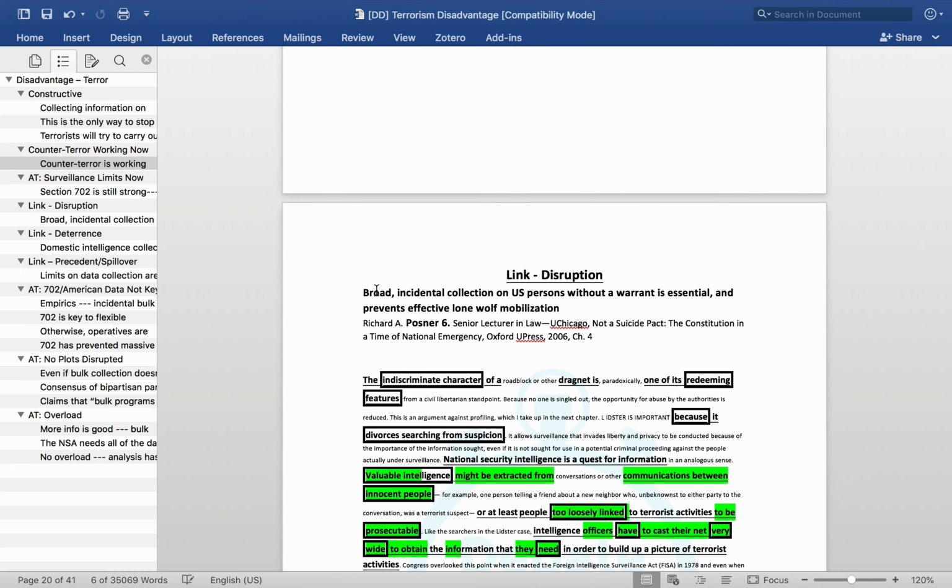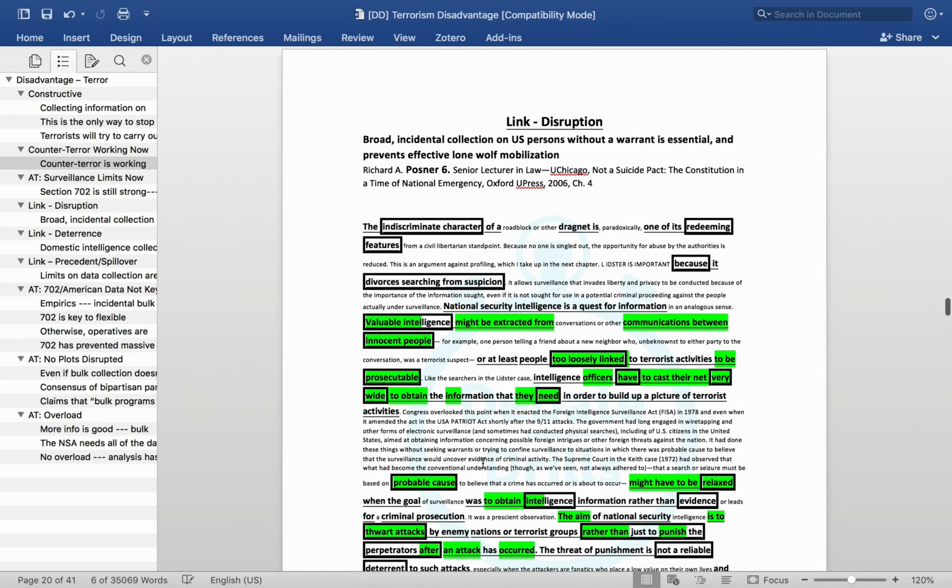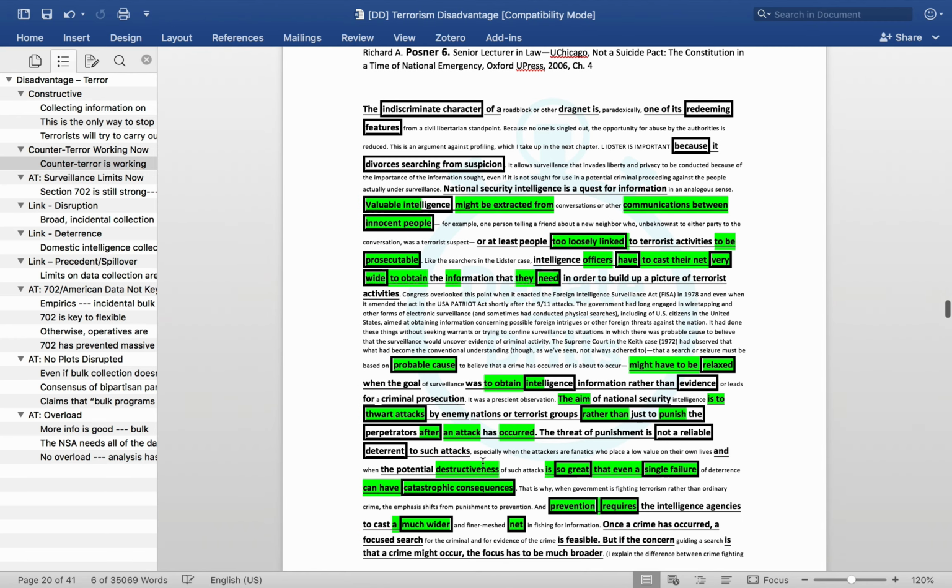This is important because it talks about the necessity of conducting surveillance of Americans, even if they are not talking to others abroad. So this is about lone wolves who are trying to maybe just carry out their own unilateral terrorist attacks. These people are often loosely linked, which means that it's difficult to find probable cause to be able to obtain a warrant, but you still might have valuable information to get from these people.